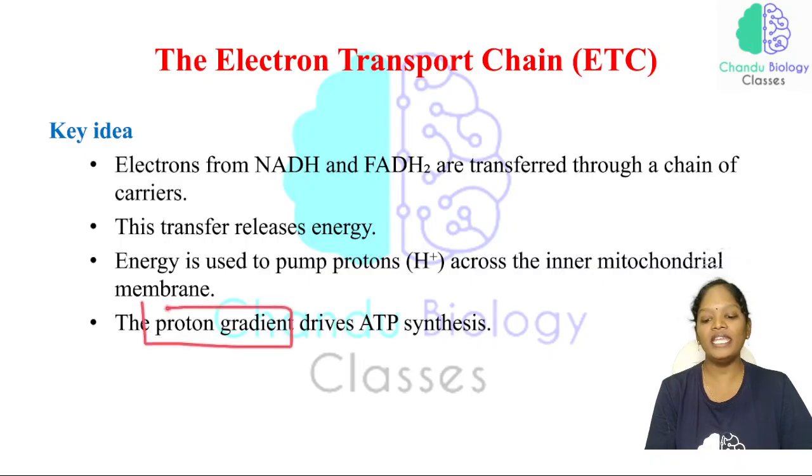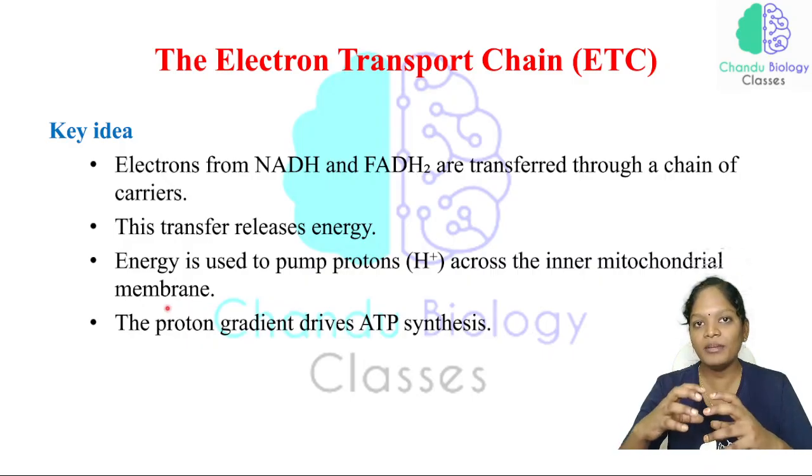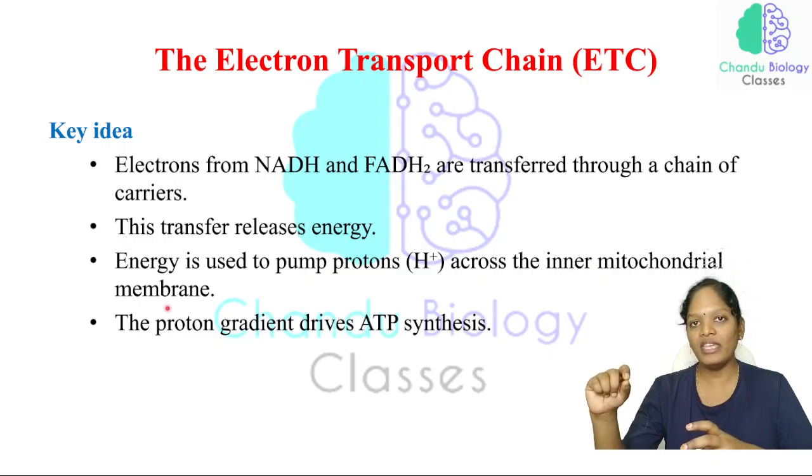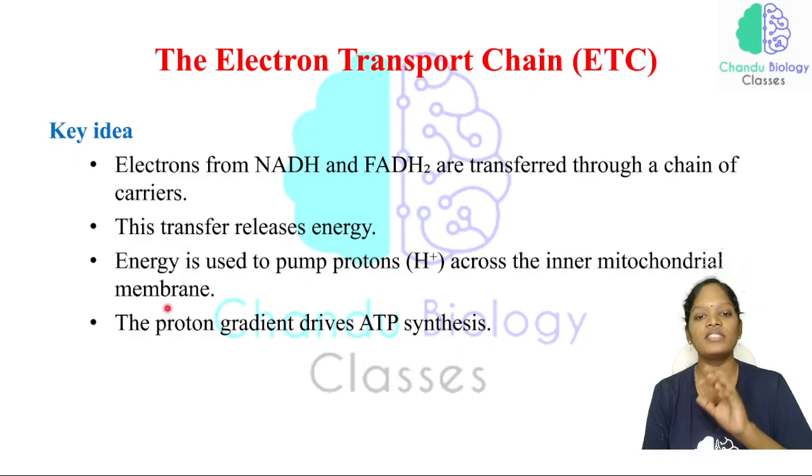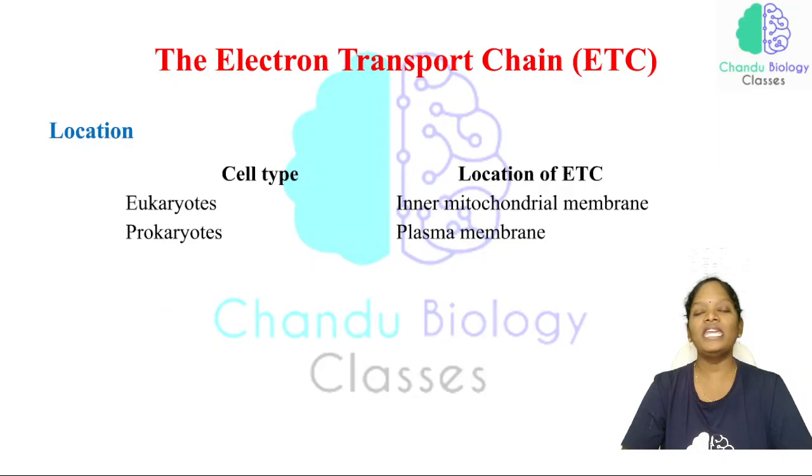The proton gradient will be higher in the intermembrane space, and this higher proton gradient makes the ATP synthase enzyme pump the protons back to the matrix region. This is how ATP is produced. So this is the key idea of the electron transport chain.